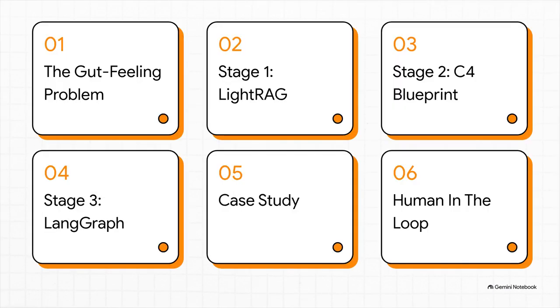Here is our agenda, our roadmap to fixing this messy human problem. We'll cover the gut feeling problem, Stage 1, LightRAG mapping, Stage 2, the C4 blueprint, Stage 3, the LangGraph workflow, a real-world case study of candidate A versus B, and finally, the human in the loop.